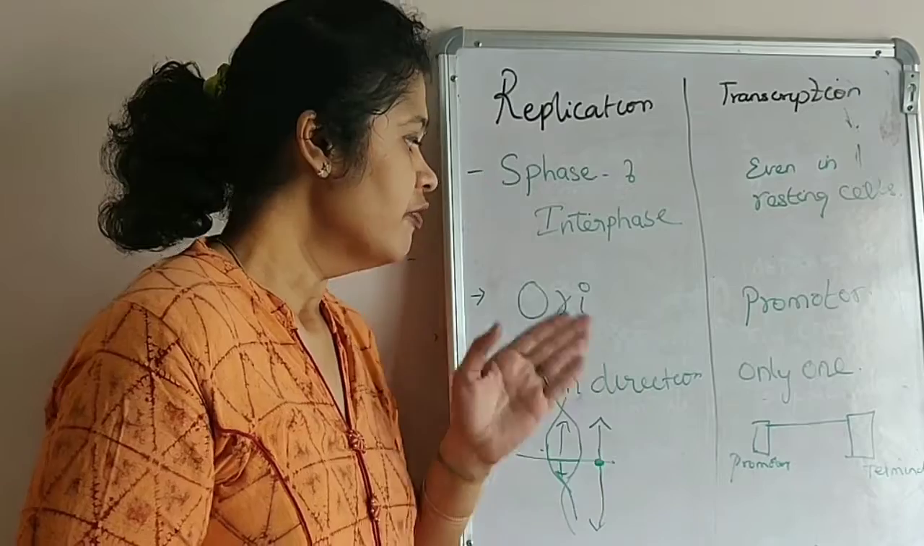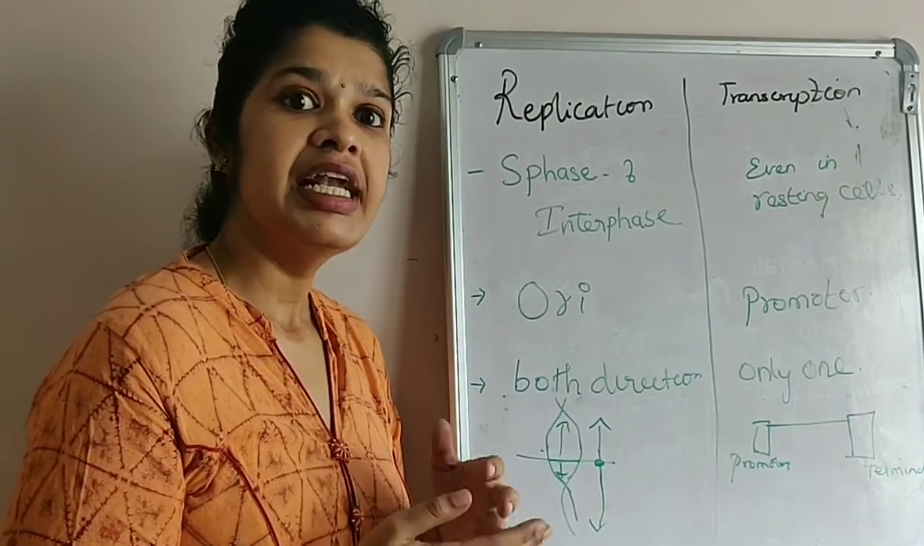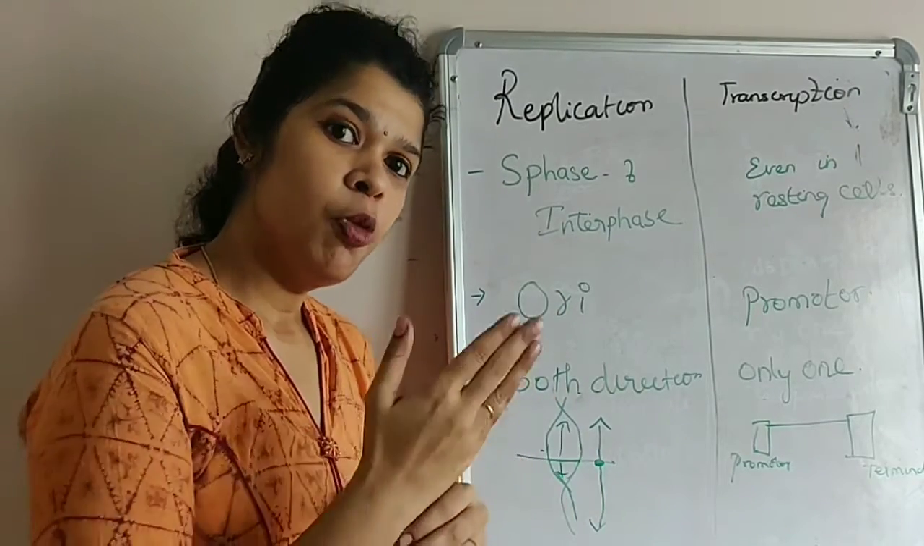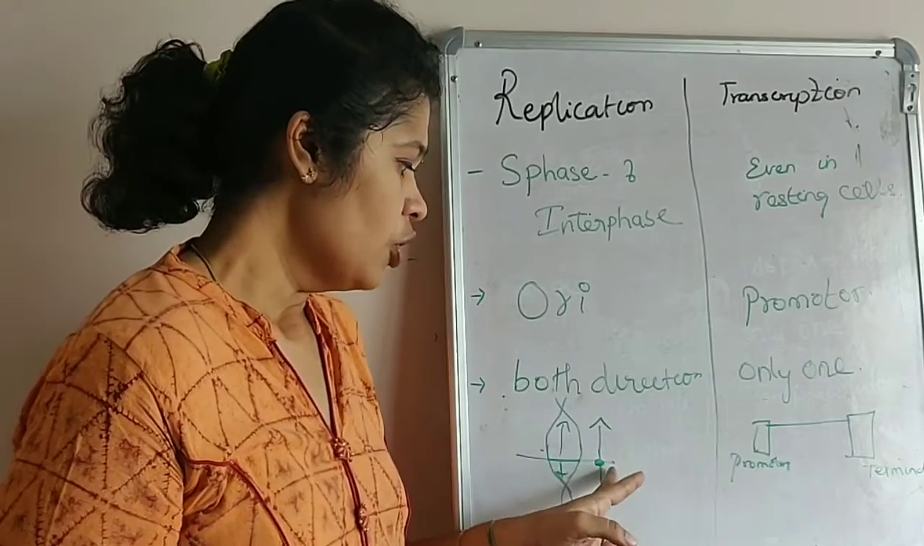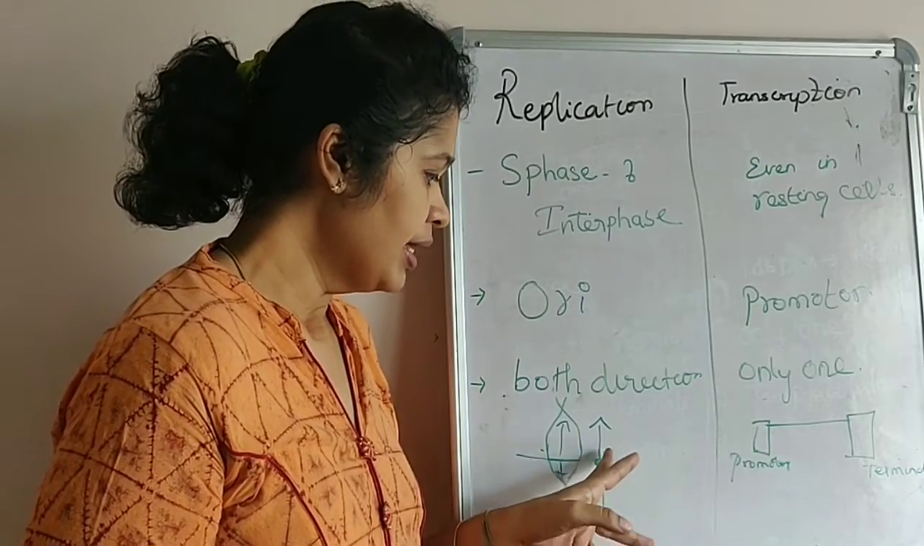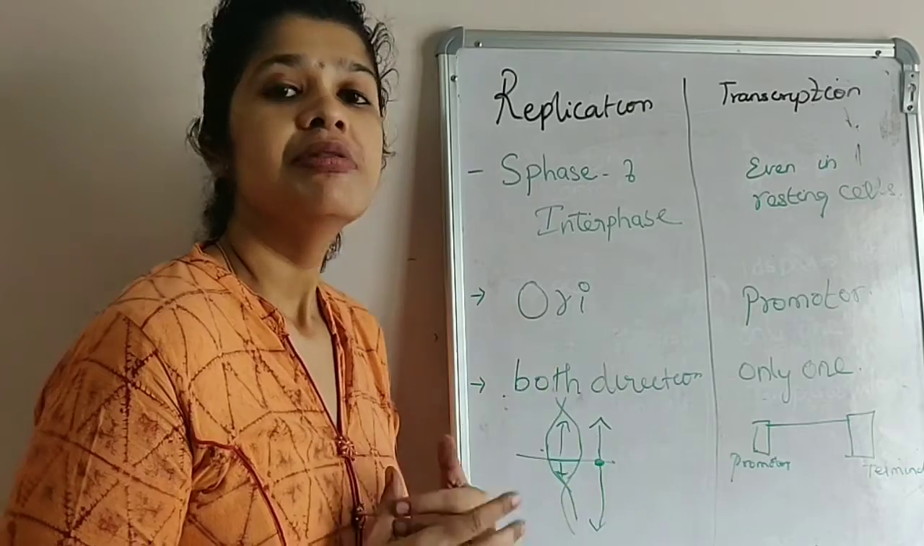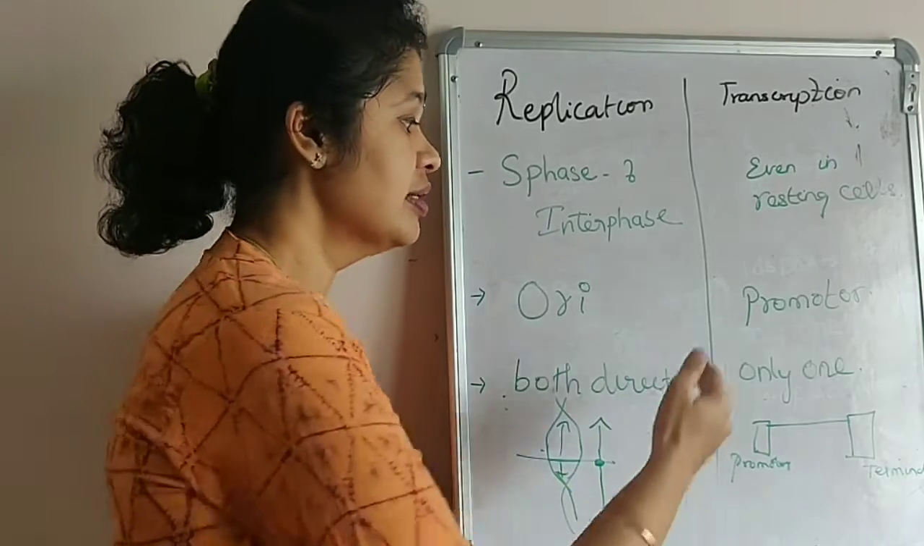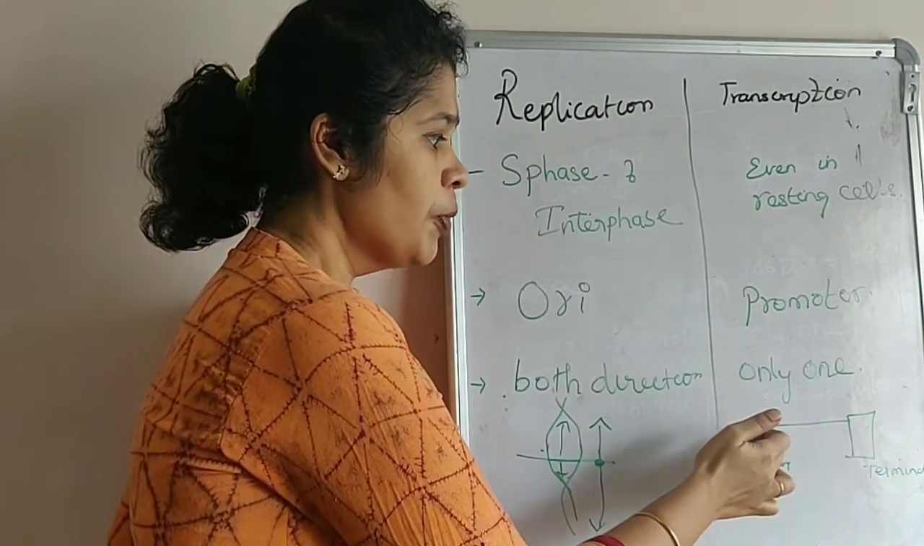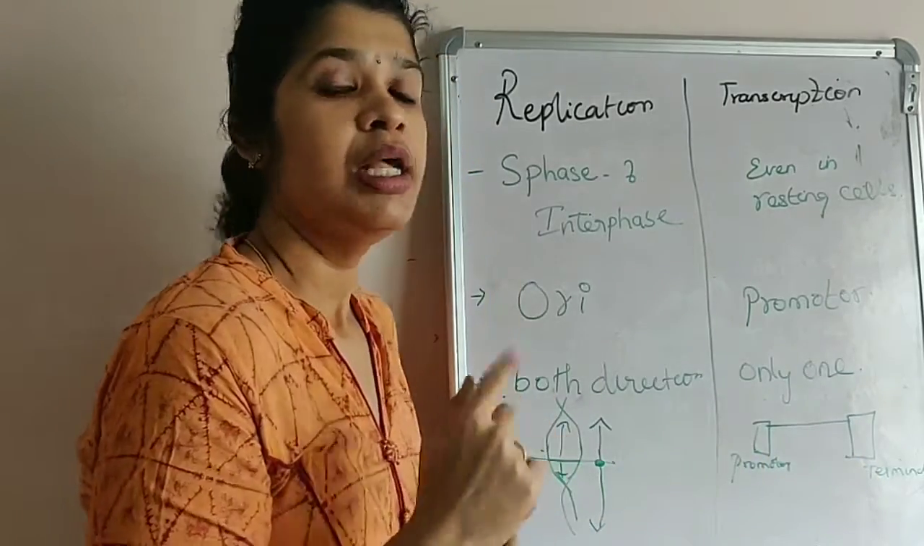So in replication, from the origin of replication, the DNA replicates in eukaryotes in both directions. So if this is the origin of replication, the DNA replicates in both directions. Whereas in transcription, the transcription proceeds from the promoter towards the terminator in only one direction.